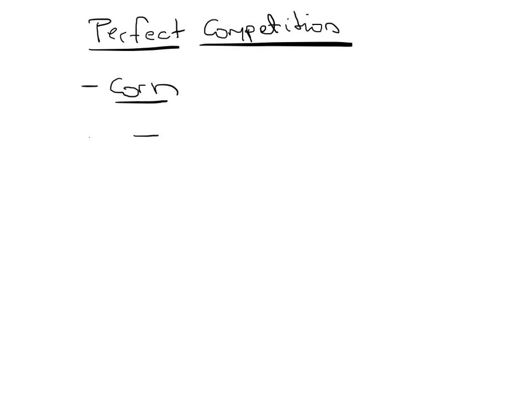Since a farmer sells a very small percentage of the corn, if this farmer changes the price of the corn, let's say from $2 to $3, the price of corn in the markets is probably not going to change very much, because that farmer sells a very small percentage of all the corn made in the U.S. So since the farmer has no effect on the overall market price of corn in the whole economy, we say that this farmer is a price taker.